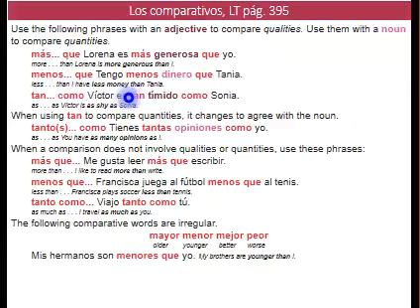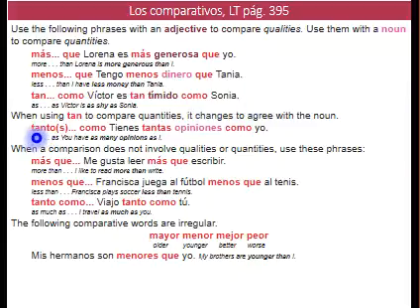Now, when we use that tan for nouns or quantities, it is going to change to agree with the noun. So it's going to be tanto, tanta, tantos, tantas. Tienes tantas opiniones como yo. You have as many opinions as I do.